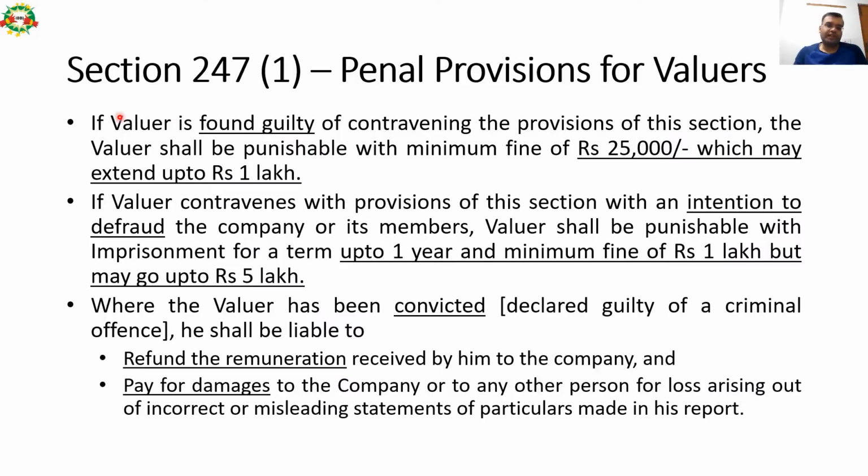Now let us talk about section 247 and what are the penal provisions given in the section 247(1) in the Companies Act. So if valuer is found guilty of contravening the provisions of this section, the valuer shall be punishable with minimum fine of 25,000 rupees, which may extend up to 1 lakh rupees. 1 mark theory question is almost expected from this only one slide. So if the valuer is found guilty, then fine from 25,000 and may range up to 1 lakh rupees.